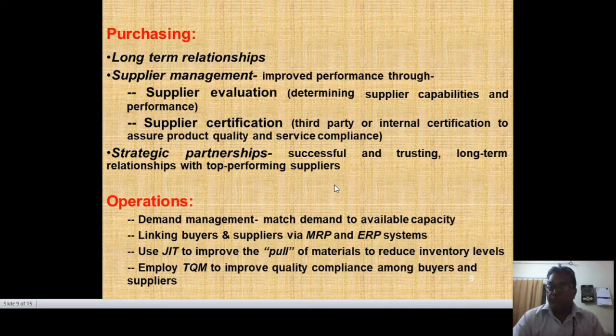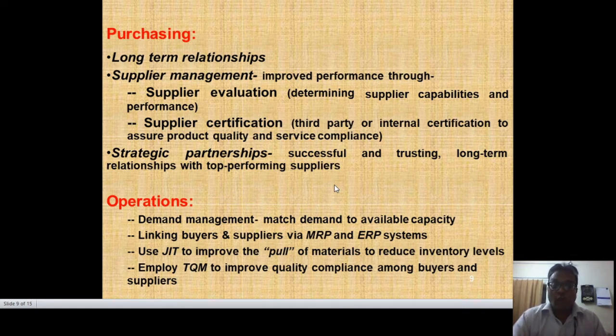Supplier evaluation means determining supplier capabilities and performance, and that is a strategic partnership, like a joint venture. We should take care of and maintain a successful and trusting long-term relationship with top-performing suppliers, and develop that relationship, because that will pay off at the time of crisis. In business, ups and downs are the usual process, so we should see this process.